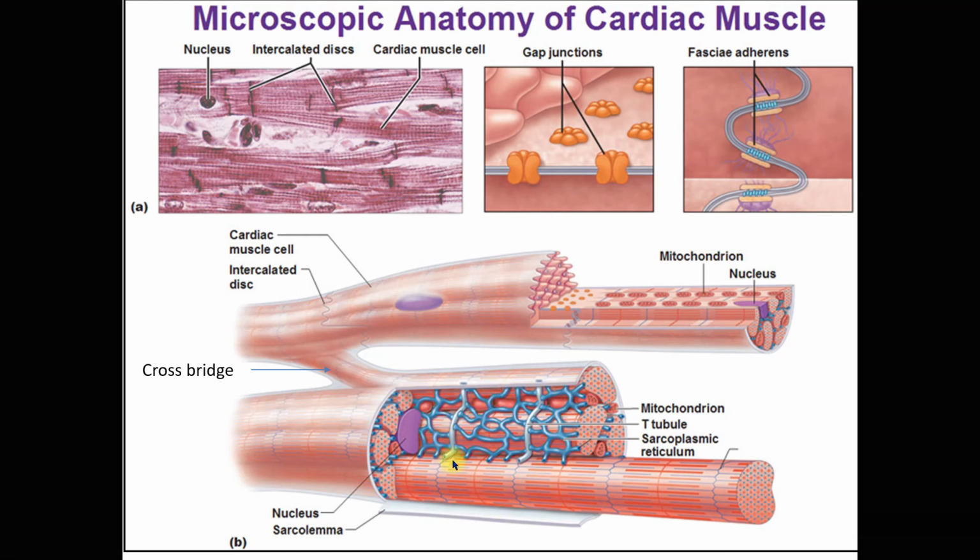Sarcoplasm is the term we give to these two muscles' cytoplasm. Their cytoplasm is known as sarcoplasm, and their plasma membrane is known as sarcolemma, for both cardiac muscle and skeletal muscle.